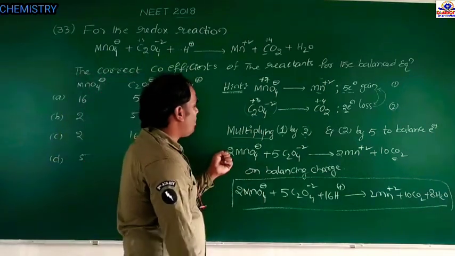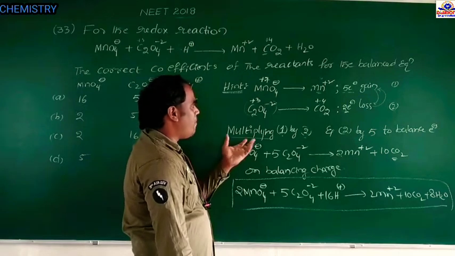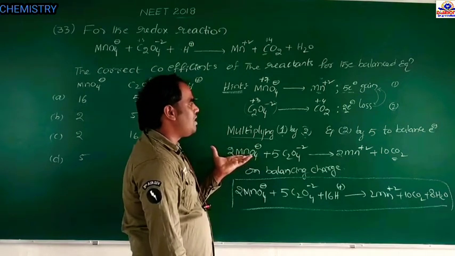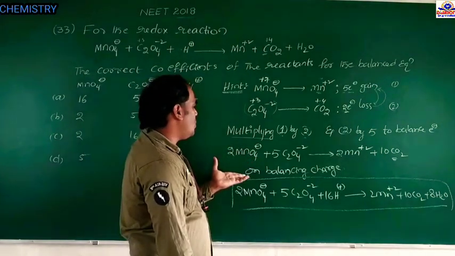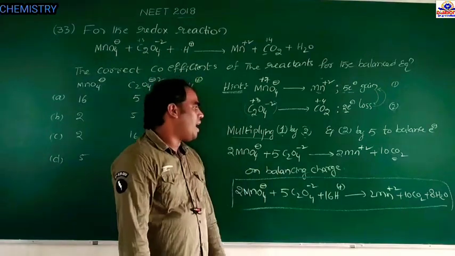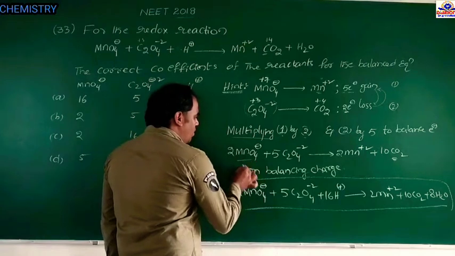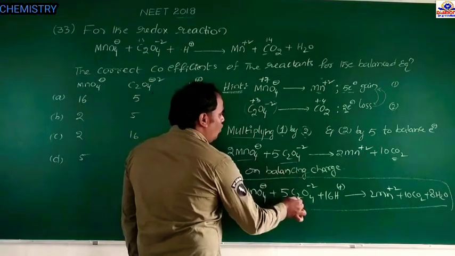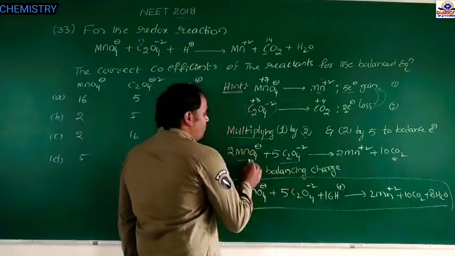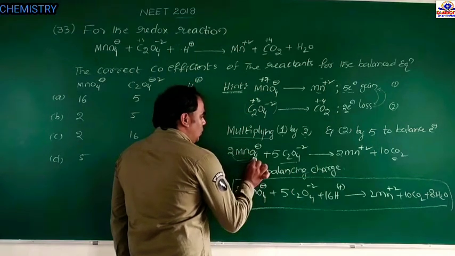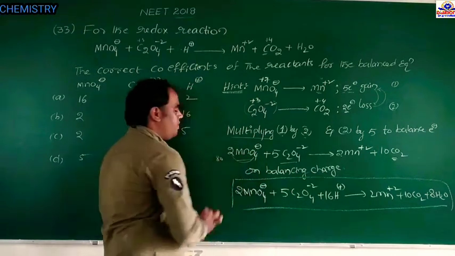After balancing the electrons, we come to the unbalanced charge. Now we are going to balance the charge. Here we have 2 MnO4 minus and 5 C2O4 minus 2. Observe the number of oxygens: 2 into 4, 8 oxygens.